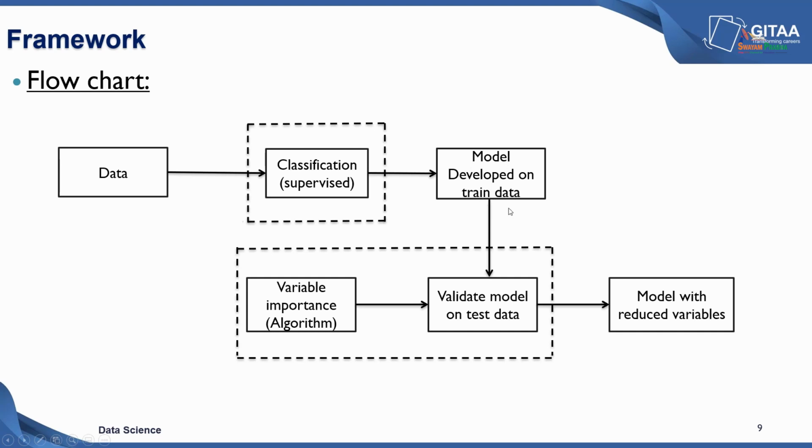Here I have specified model developed on trained data because when you take any data science problem, it is always suggested to not use the entire data set for building your model. It is always necessary to reserve some part of data as test data to basically see how good your model is performing on unseen data.